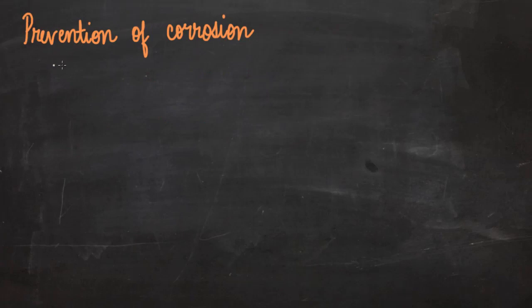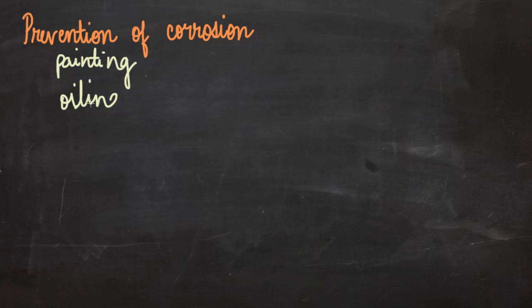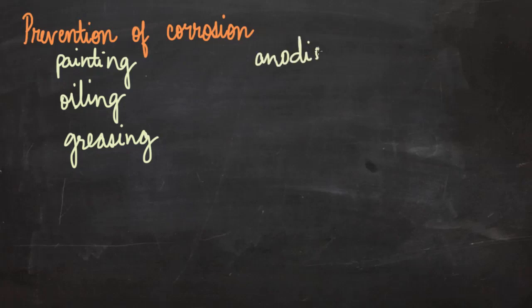Some of the methods for preventing corrosion are painting. You can apply paint on the metallic surface. We can apply some type of oil, which is oiling, also known as greasing. Or we can follow the process of anodizing, galvanizing.